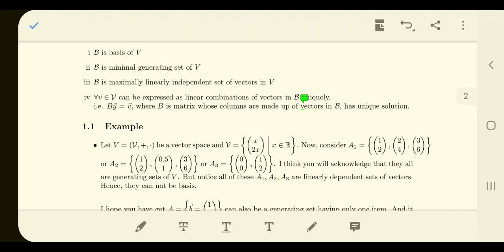Last part we talked about the definition of basis, and we said that there are a few equivalent statements.